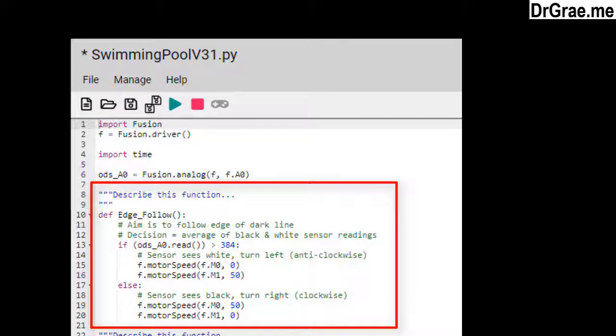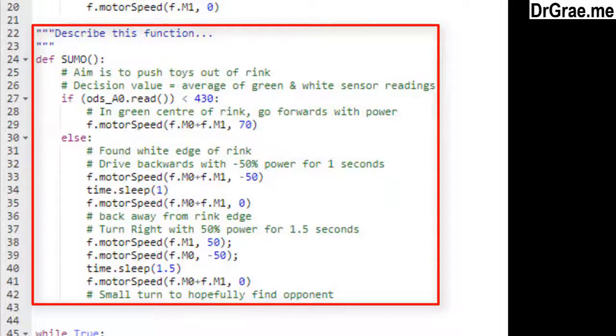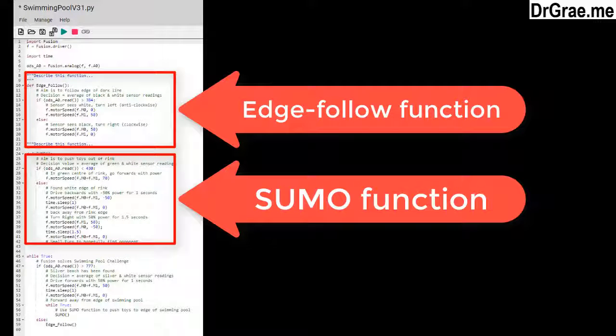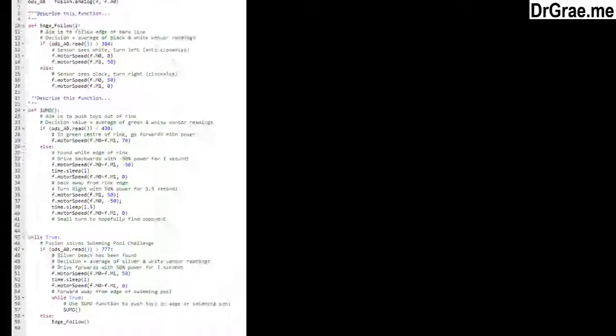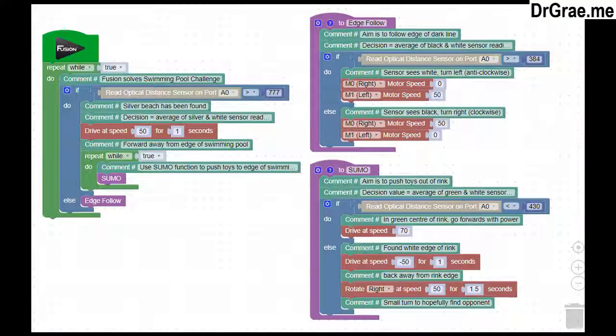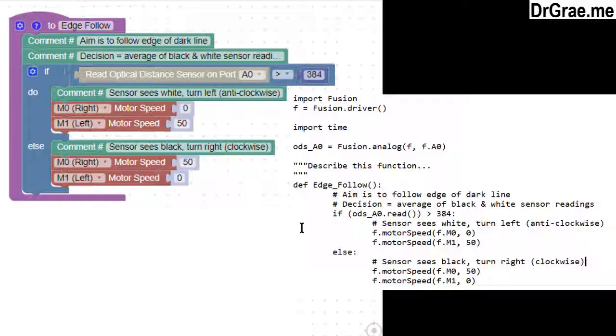Then we have the Edge-Follow function, and after that the SUMO function. These functions have to be defined before we have the main program. In Blockly we can put the functions all over the place. In Python they have to come before the main program. And then we have the main program, which brings everything together. Let us look at how the new Python commands compare with the old Blockly commands. We will look at the Edge-Follow function first.